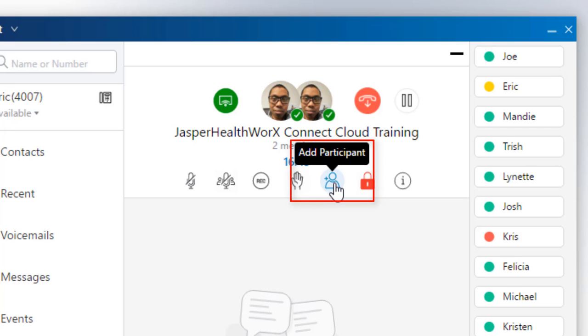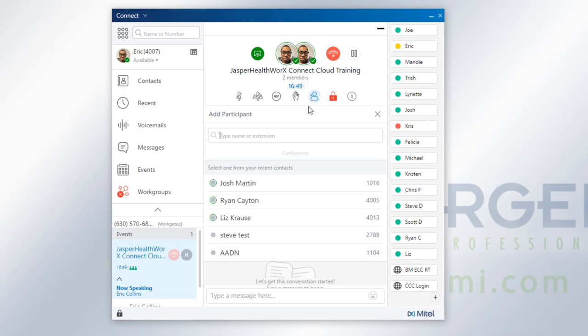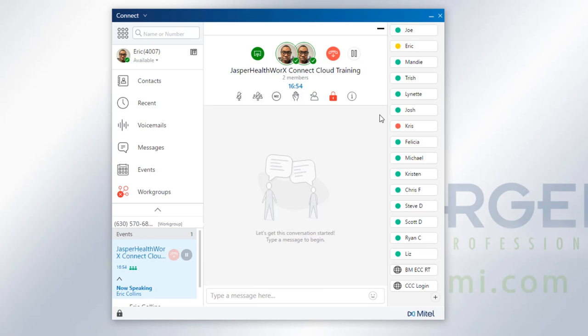Next to that is the add participant option. This will allow you to bring in more individuals. If I press this, I could actually type in someone's name and add them into the conference.